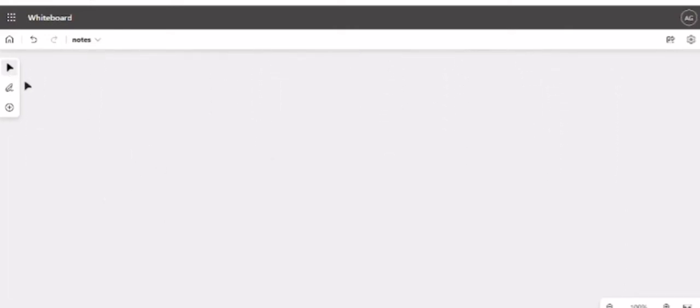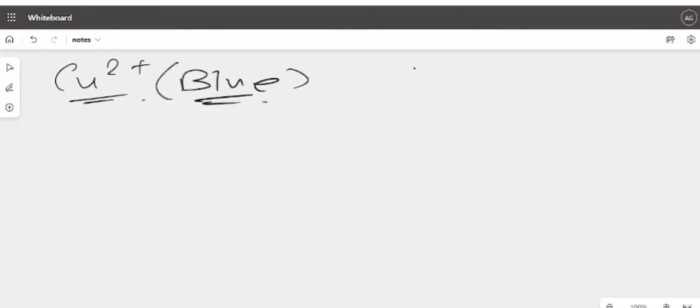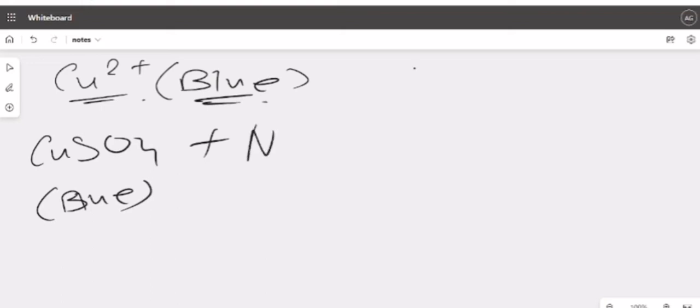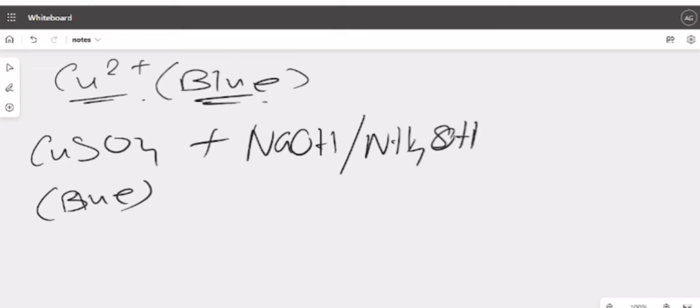Done. Iron salt sorted. Now next is which salt? Copper salt. Copper has only one ion, that is this. So copper salt color is blue. Obviously, everyone knows that, blue, right? Now let's see one reaction. CuSO4 color, everyone knows, blue. CuSO4 is blue. Added with NaOH or added with NH4OH. Clear? What will it result?